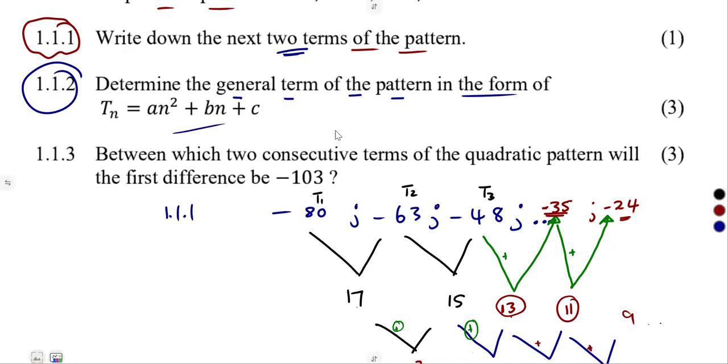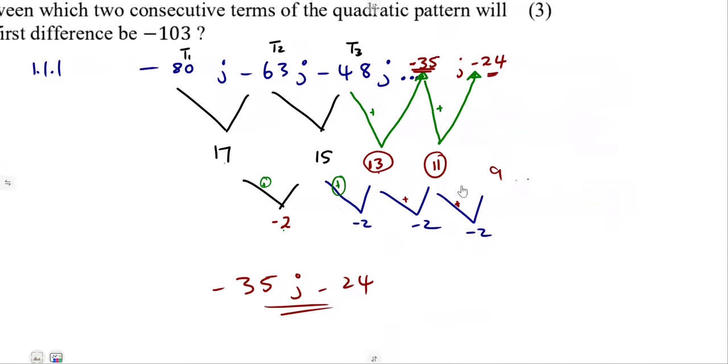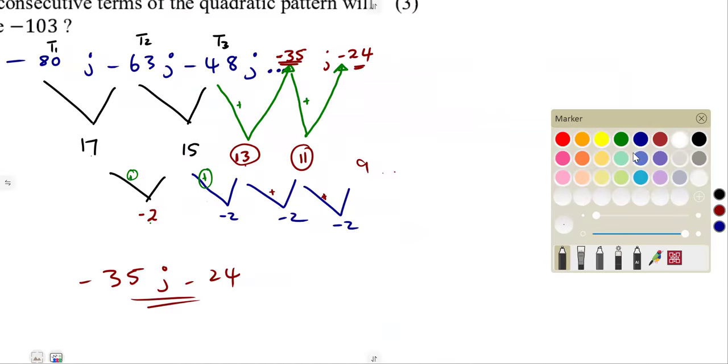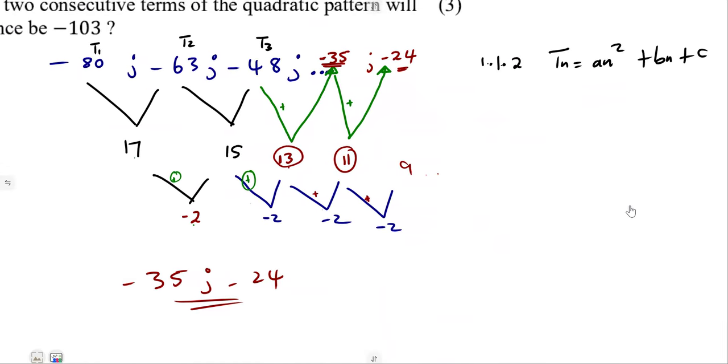In that form, this is what you are just supposed to know, guys, whether they tell you to say in that form or not. You must understand the format of a quadratic. So the nth term for a quadratic is an squared plus bn plus c, where we can determine a, b, and c from what we determined here: the second differences, the first differences, and the original terms of the sequence.